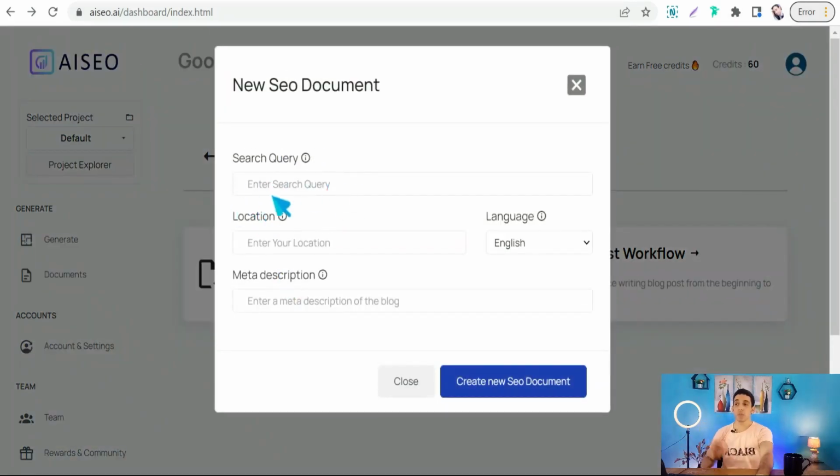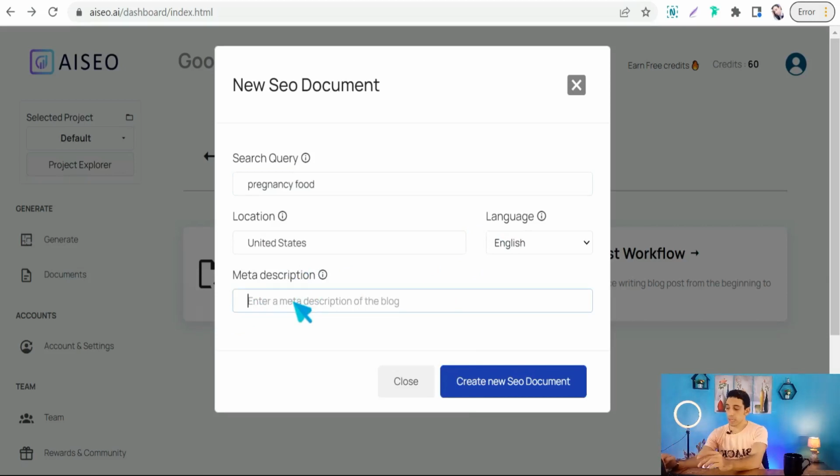Just insert here your search query, your topic or search term you want to rank for on Google search results. For example, if we want to write an article about pregnancy, we can type here pregnancy food. Location, we can select United States, language English, and meta description, a brief description of your article.